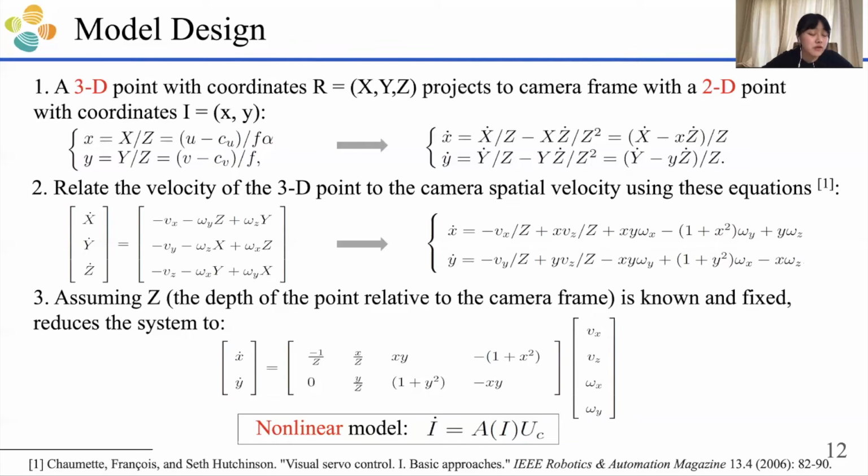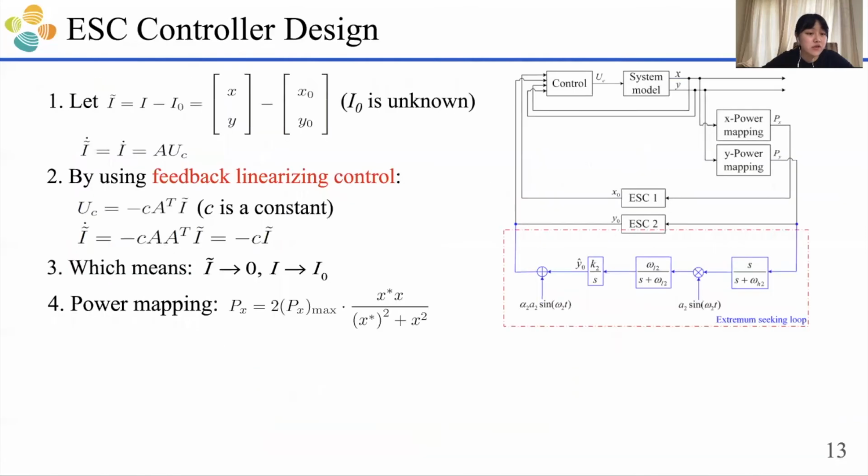After deriving the model, let's now design our ESC controller. Let I tilde equal I minus I0. I is the position coordinates of the receiver. I0 is an unknown constant vector. We call it a reference position.